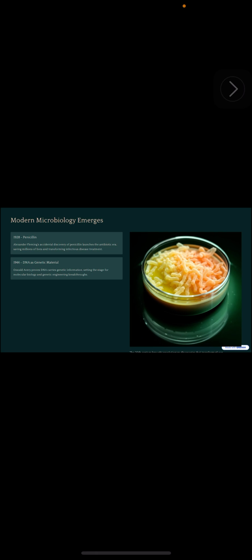Then in 1944, DNA as genetic material. Oswald Avery proved that DNA carries genetic information, setting the stage for molecular biology and genetic engineering breakthroughs. Now let's move on to the next slide.